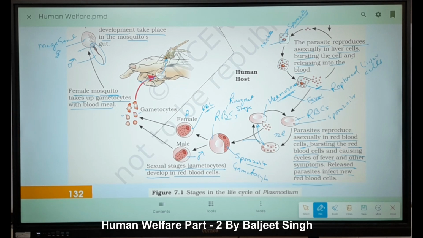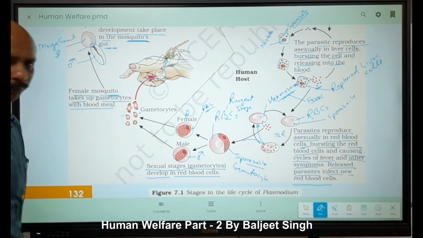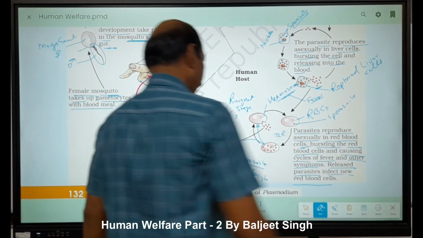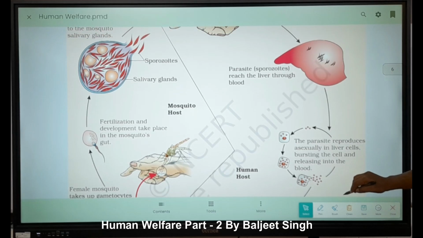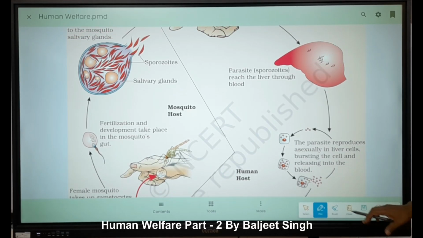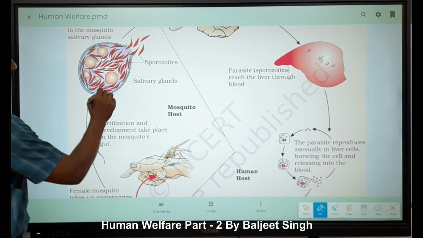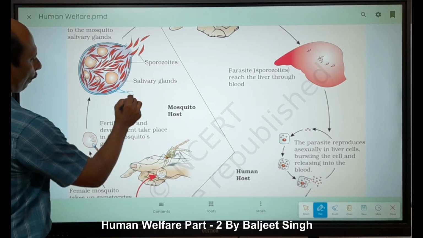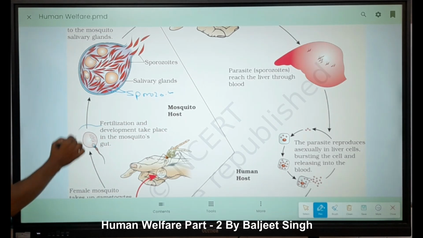Now fusion takes place inside the mosquito gut. After fusion, what happens? A zygote is formed, and this zygote forms a number of sporozoites. These are sporozoites, right? Do you understand here?